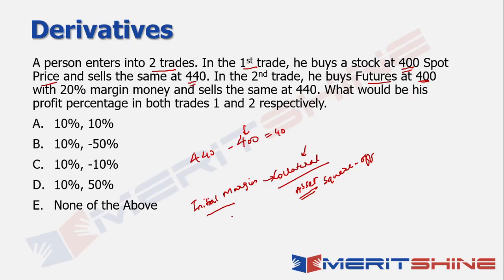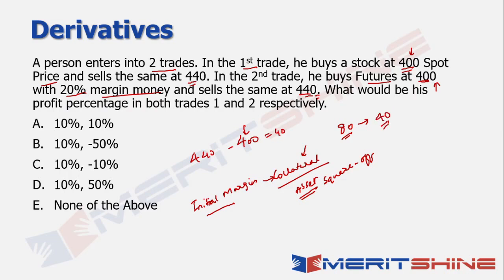Right. So in this case, when you're talking about that person buying futures at 400 at just 20% margin money, it means that instead of shelling out the entire 400, he's using only 20% of the amount, which is 80. Right. So his initial investment is 80, and let's say he sells the same at 440. At the time he's selling it, it is 440, but the actual value to start off initially was 400. So as a result, his net profit out of this would become 40.